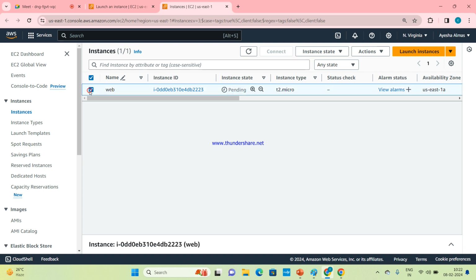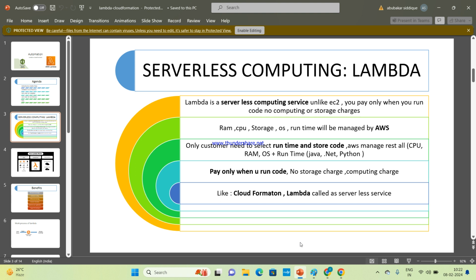Linux is an operating system, right? When we connect to Linux, we can install applications, right? Java, Python, HTTP, the softwares. Yes or no? Yes, ma'am. So this EC2 service requires an operating system, RAM, CPU, hard disk. Whereas Lambda does not require RAM, CPU, storage, or operating system, which makes Lambda a serverless computing service.